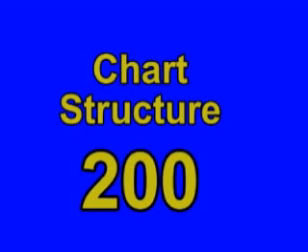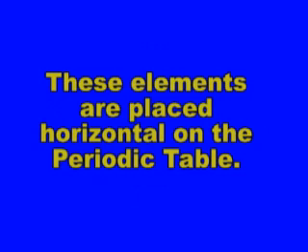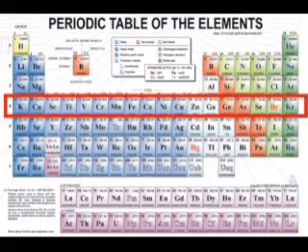I choose chart structure for 200. These elements are placed horizontal on the periodic table. Clayton. What are periods? What are periods is correct. Clayton, you have control of the board.